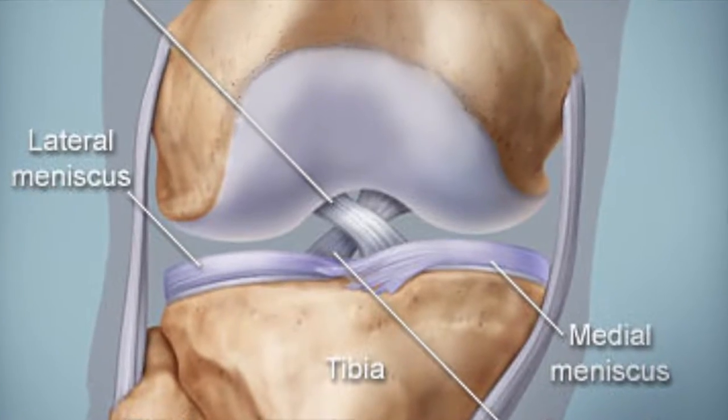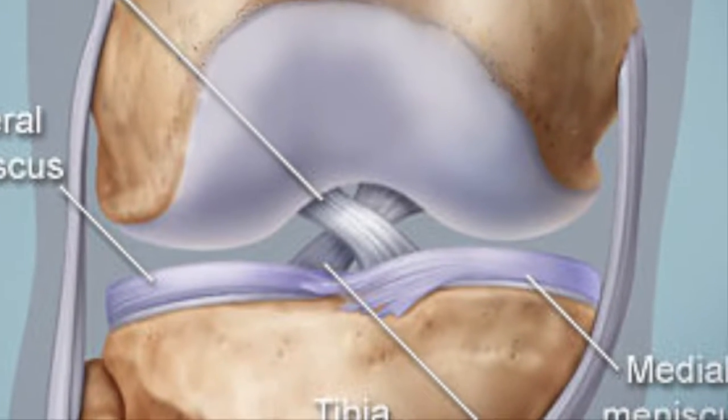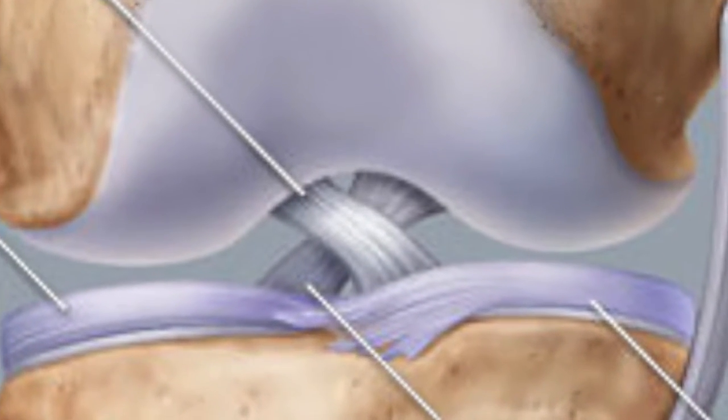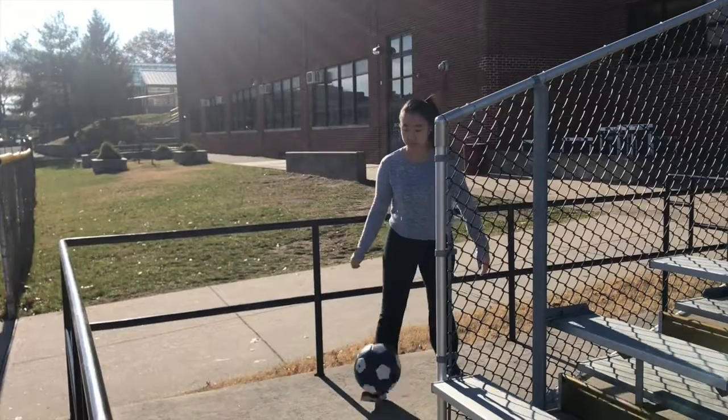Welcome to this episode of Sports Science. Today we will be delving into anterior cruciate and posterior cruciate ligament tears.